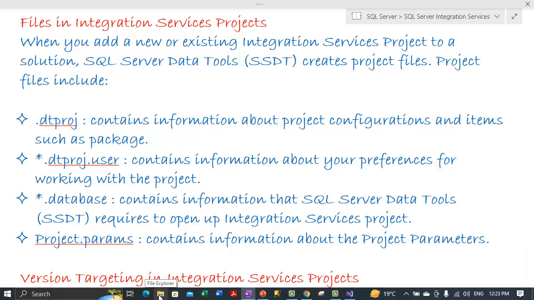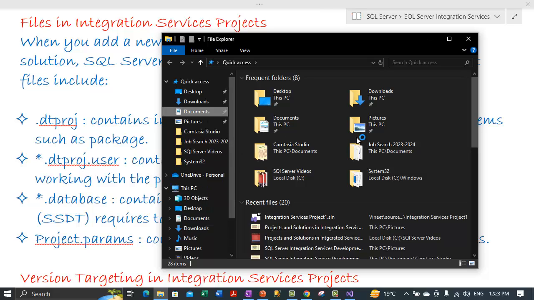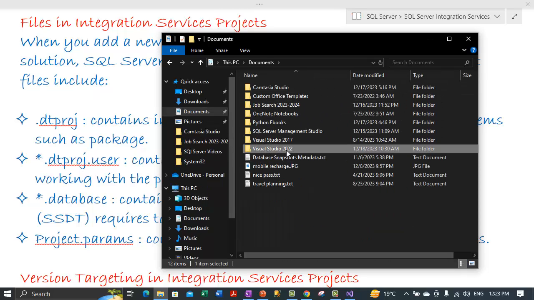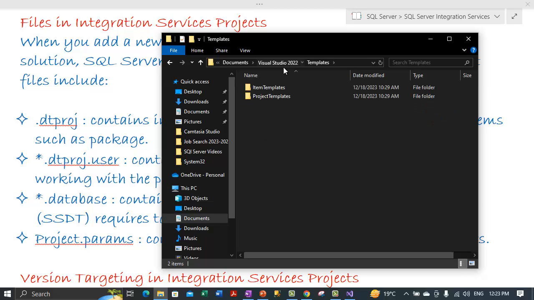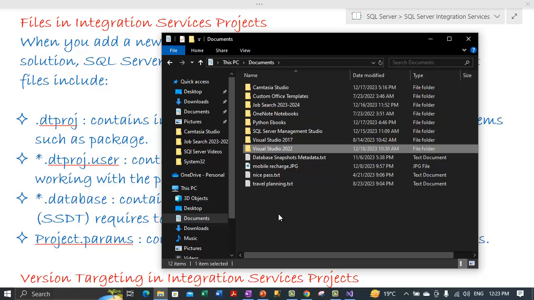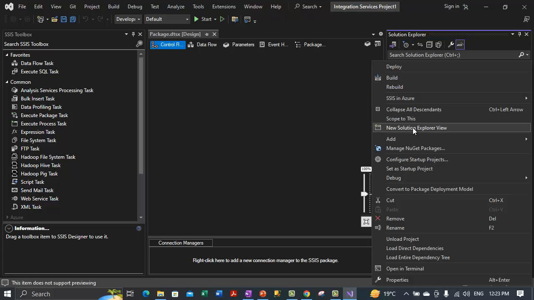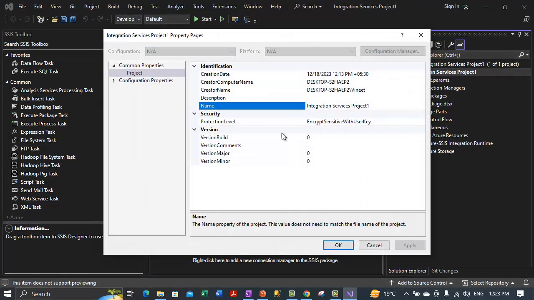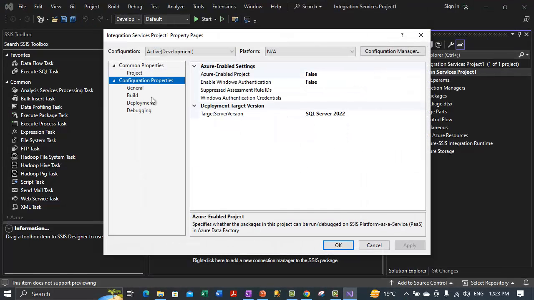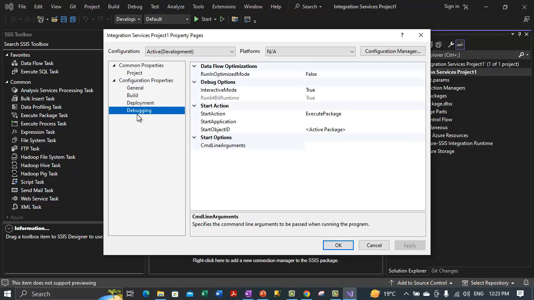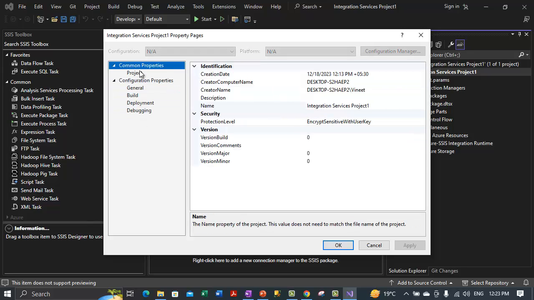So earlier we had created the project under the repos directory. Let me see if I can go to that. I'm not sure where the directory is. I forgot the location. Let's see if I can get the directory name from within the integration services project. Let's see if it gives us the location of the project. It is not showing us the location of the project here. So we'll come to that part later.